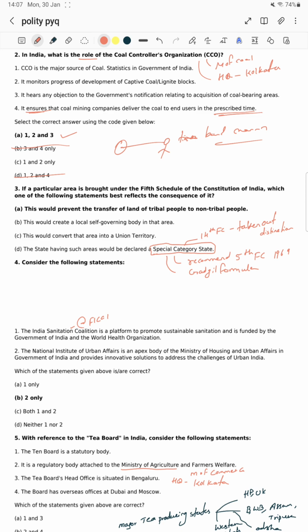Which one of the following reflects the consequences of it? Okay, this would prevent the transfer of land of tribal areas to non-tribal areas. Okay, let's see whether it's right or wrong. This would create a local self governing body.